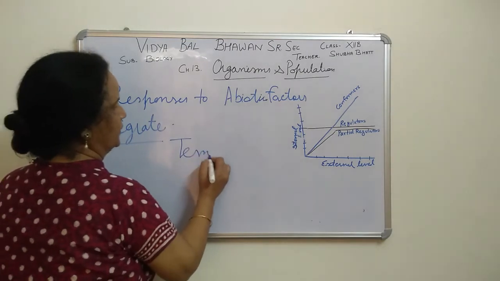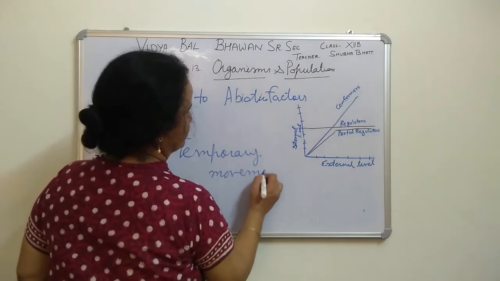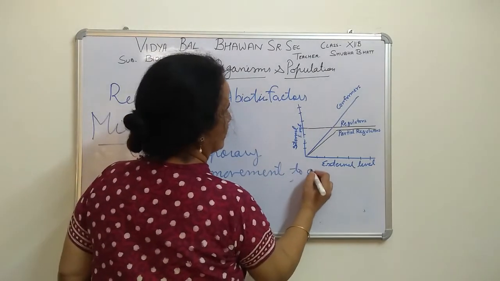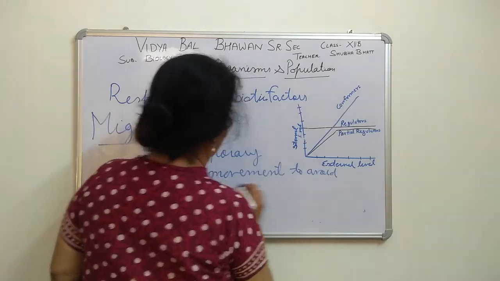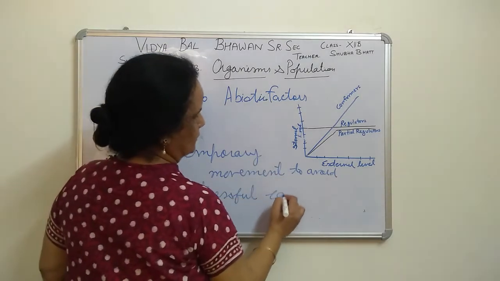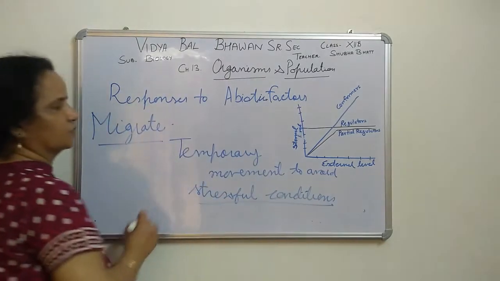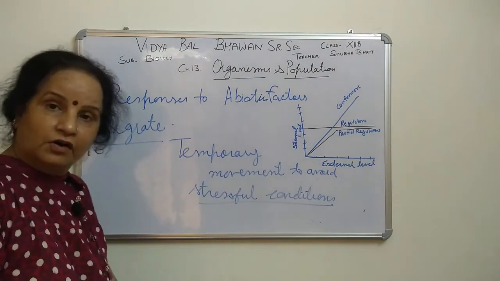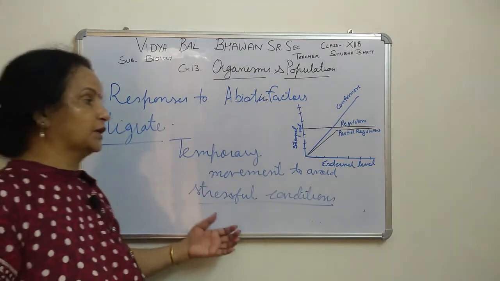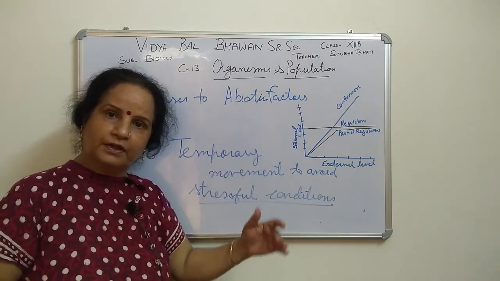You can say migration is temporary movement to avoid stressful conditions. This is also to survive, meaning the organisms are responding against the stressful condition, or against the abiotic factors, by migrating from one place to another.